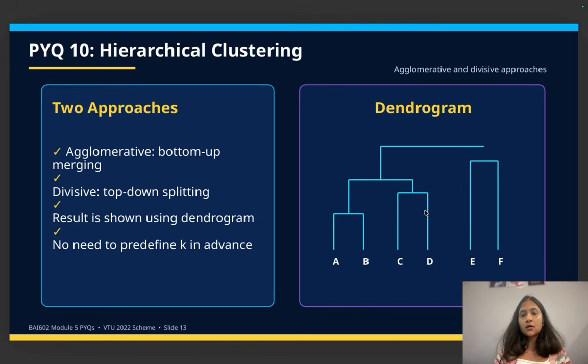This dendrogram you can show in the exam, and there is no need to predefine k in advance. So these are the two approaches in hierarchical clustering: bottom up and top down, and you can show this dendrogram diagram for hierarchical clustering.